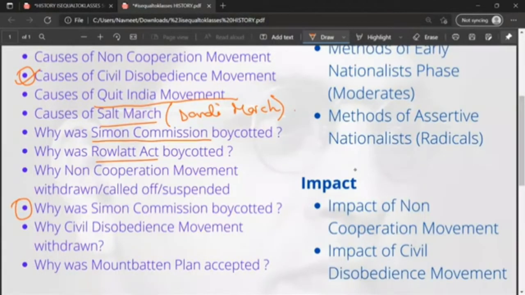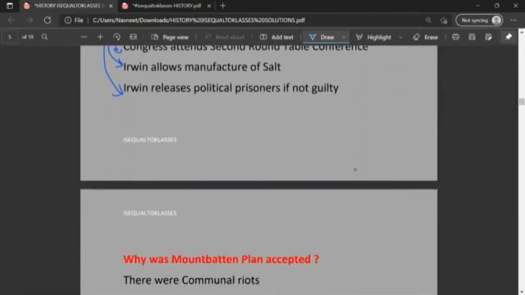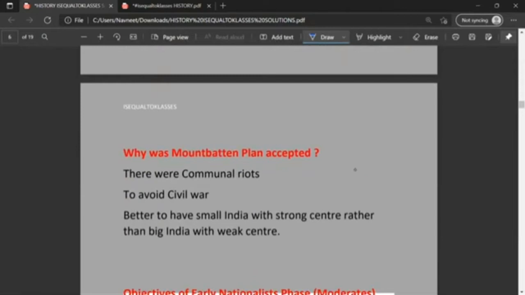Why was Mountbatten Plan accepted? Mountbatten Plan was basically focused on the partition of India. There were communal riots. The people who accepted Mountbatten Plan accepted it because at that time communal riots were prevalent.